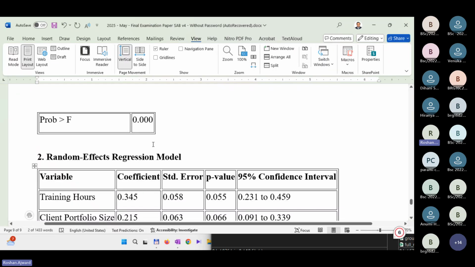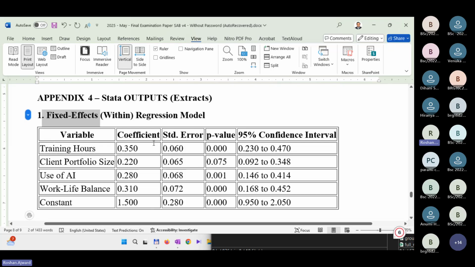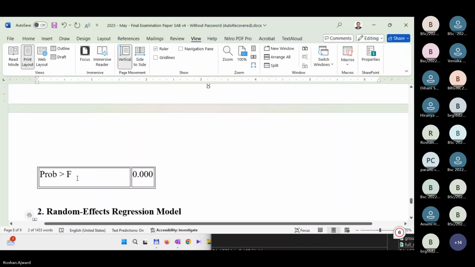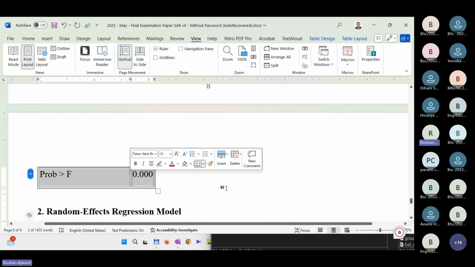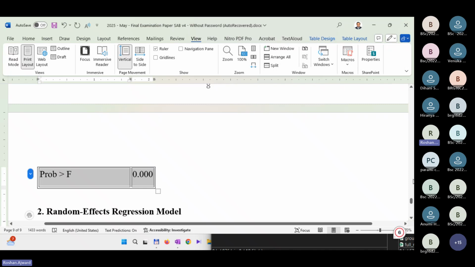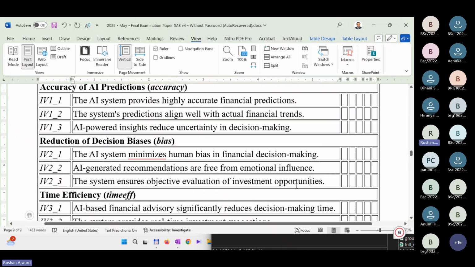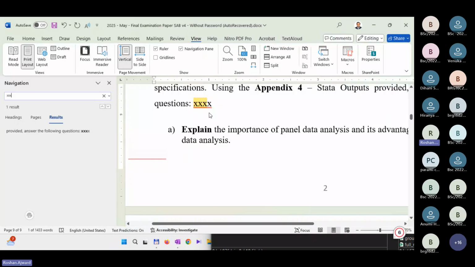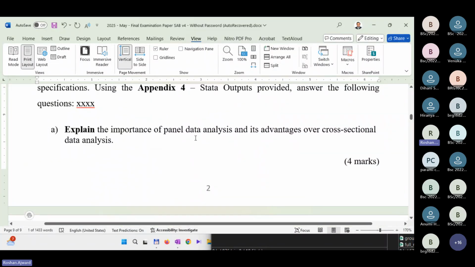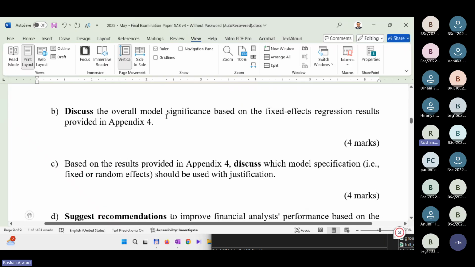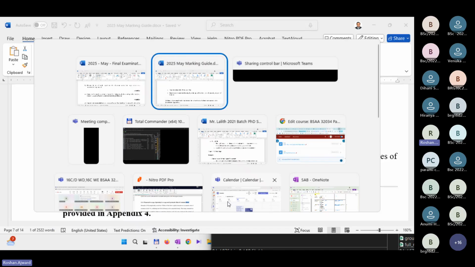So if you look at the fixed effect regression results, is it significant? Yes, sir, it is significant. So therefore we could conclude, yes, it is significant. So let me use that mark, so that's why I put the marks. It's easy to navigate. So another data analysis: the overall model significance based on the fixed effects model. Yes, it is significant. And that's what I have given here.